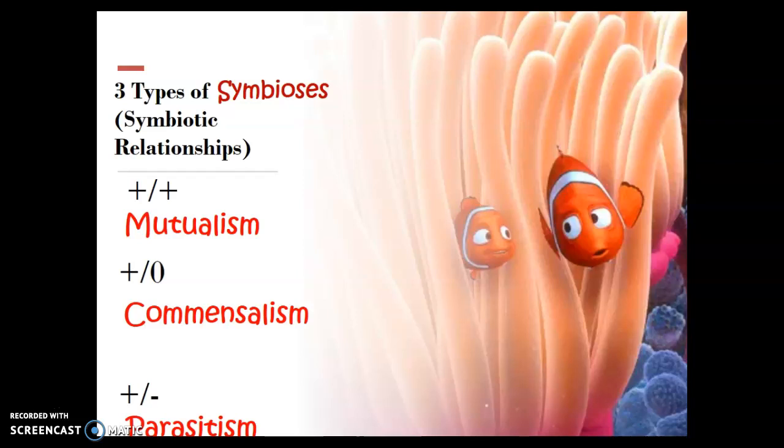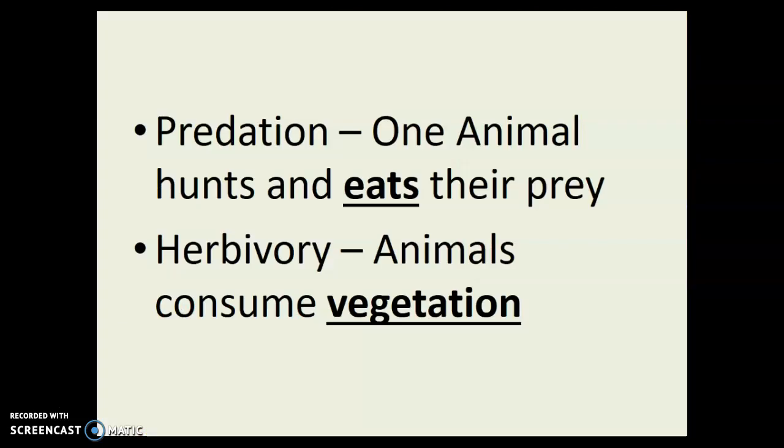And then finally, parasitism. That is where one organism is benefited and the other is harmed. A lot of times parasites do not want to kill their host because they rely on them for energy sources. They feed off of them. So tapeworms would be a really good example of parasites, and also ticks are a good example of parasites.